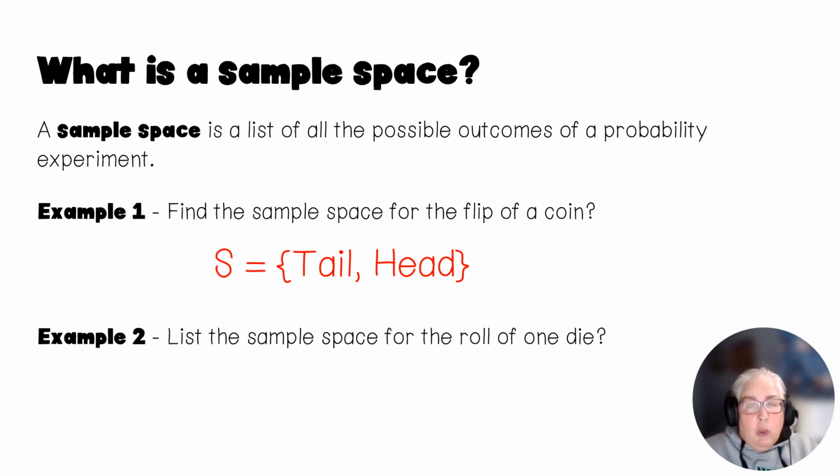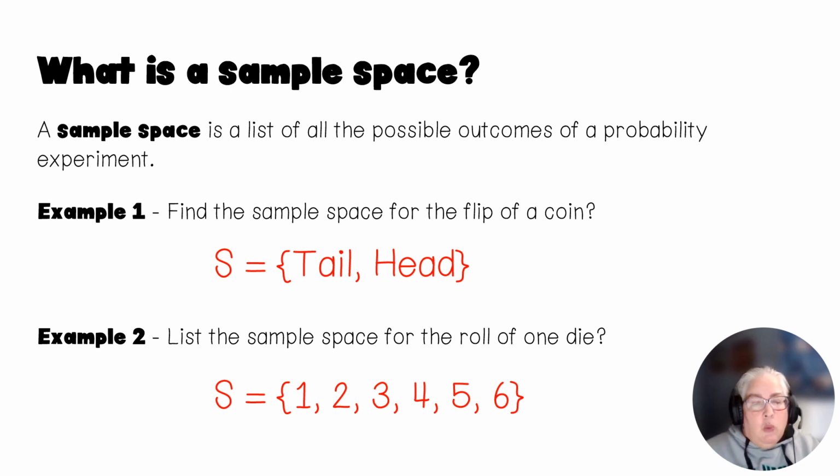Now, when we roll a die, which is singular for dice, the two six-sided cubes that you play Monopoly with or anything like that, what can happen when you roll a die? You get 1, 2, 3, 4, 5, or 6. So that would be the sample space for the roll of a die.